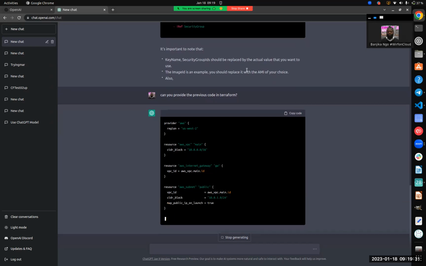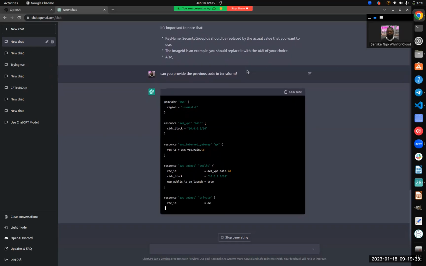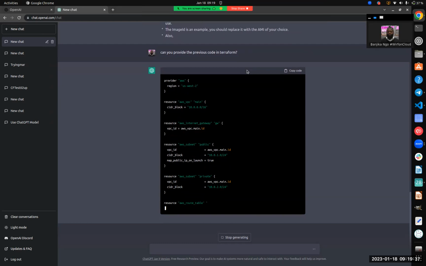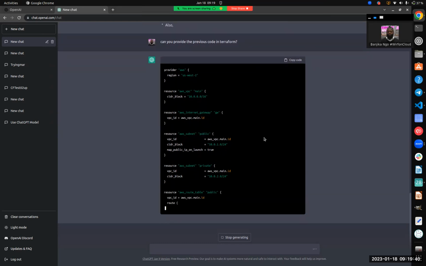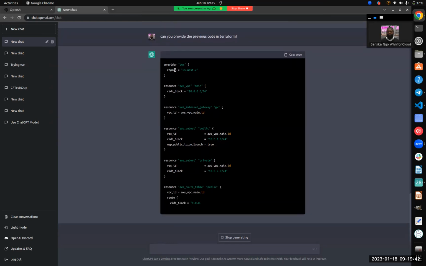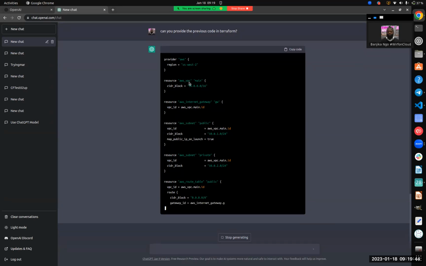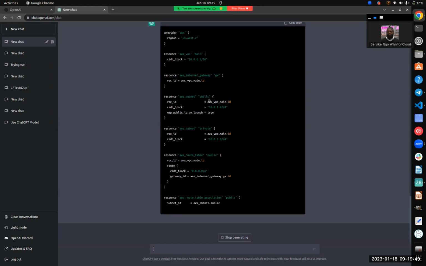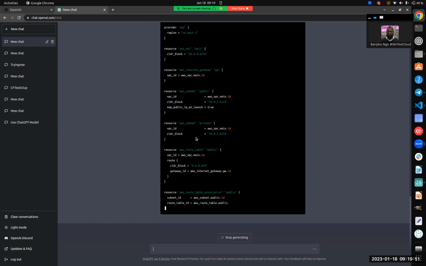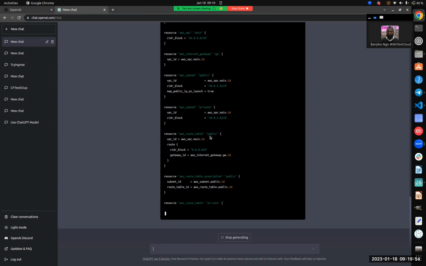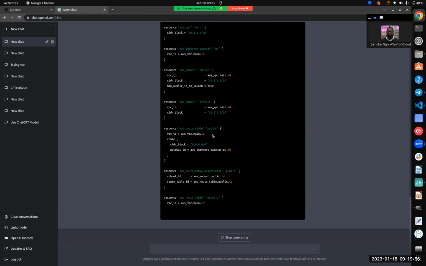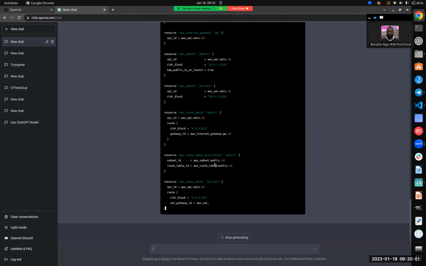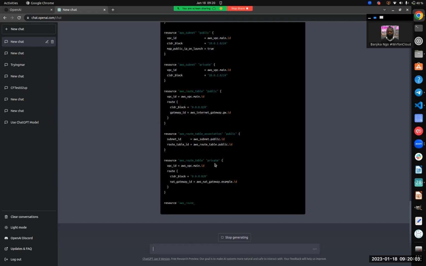As I say, CloudFormation, you can only use it in AWS, right? But Terraform, you can use it in any cloud, be it Azure. So if you also have some knowledge of Terraform, you immediately recognize that it's defining the provider here, then having different resource blocks, and we can see a public subnet is created here, a private subnet. There's a routing table, which is public for the public, and then there's an association.